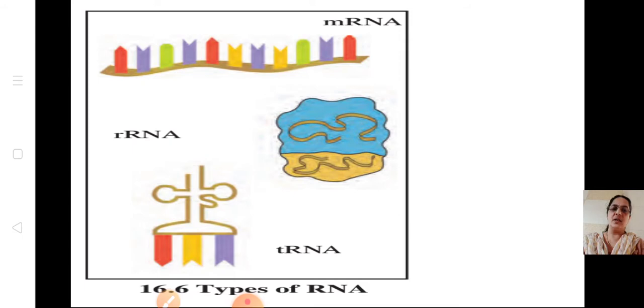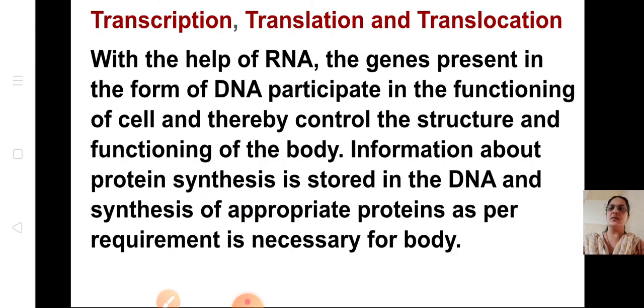Now let us start with this concept. What is transcription, translation and translocation? Now with the help of RNA, what happens? See, the genes present in the form of DNA participate in the functioning of the cell and thereby control the structure and functioning of the body. So with the help of RNA, the genes present in the form of DNA participate in the functioning of the cell and thereby control the structure and function. So both are important to control the structure and functioning of the body.